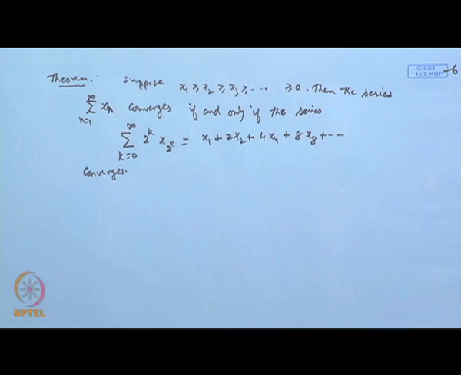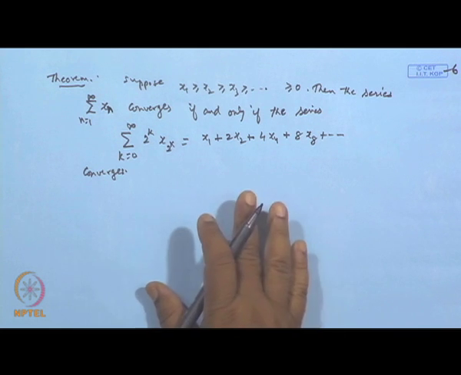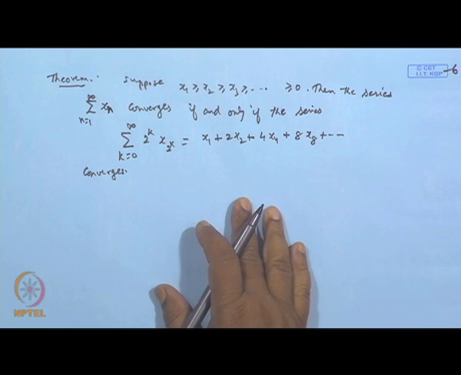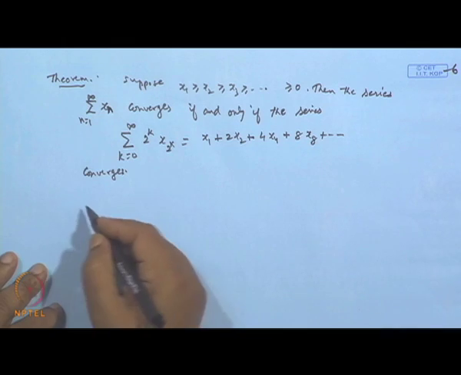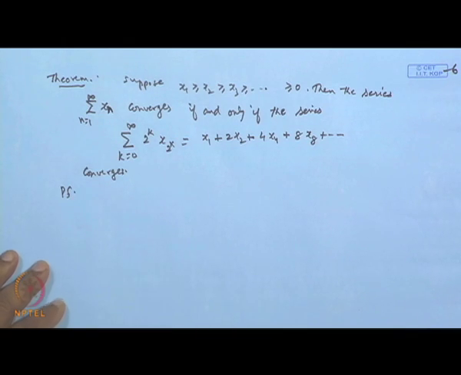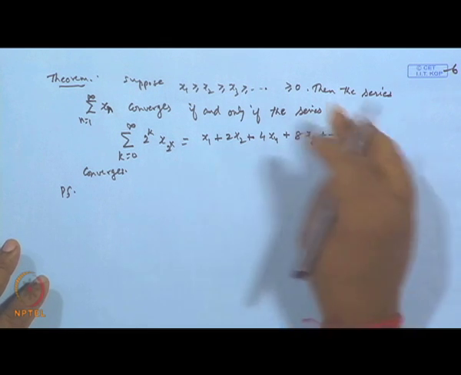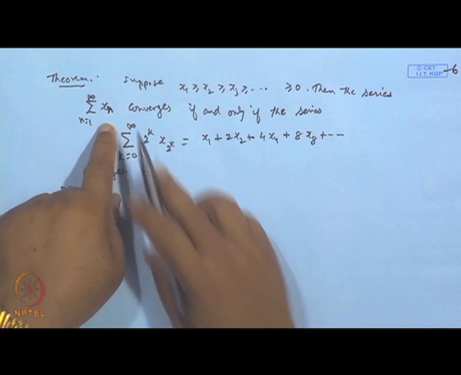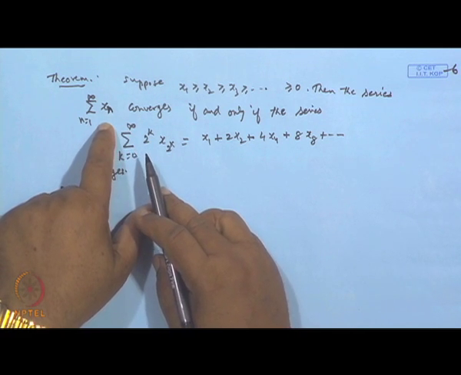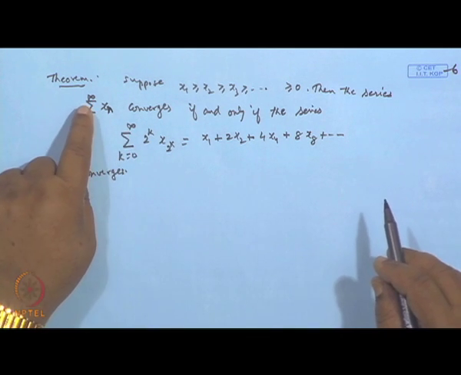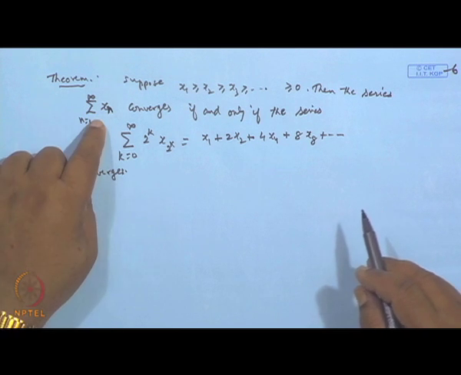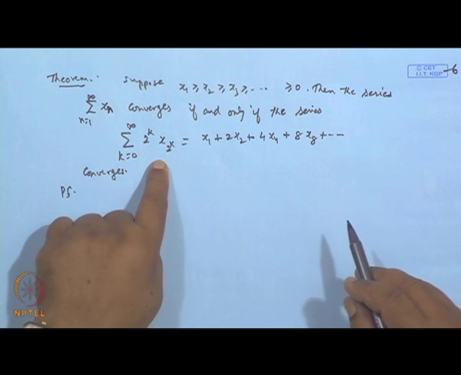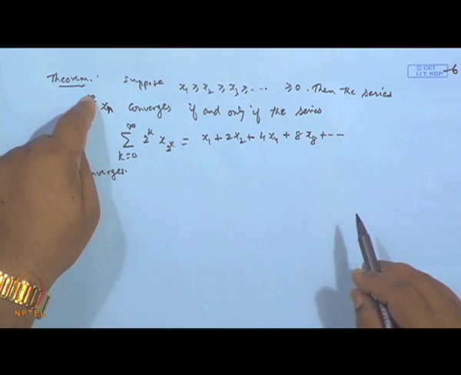Okay. So, this is a very useful result which will help in deriving a few more results. So, this is the proof. Let us see. What it says is, suppose a series sigma x n is given whose all terms are non-negative, then this series will be convergent if the corresponding series converges, and vice versa.